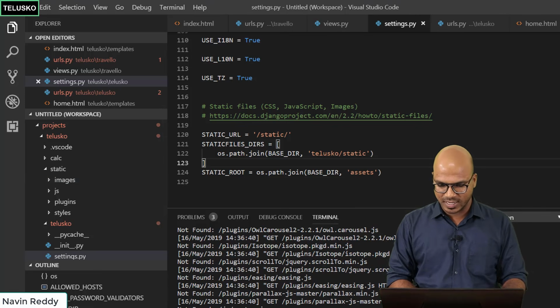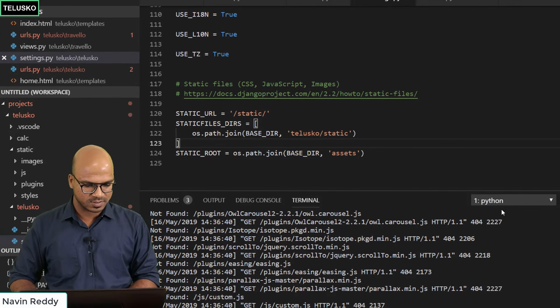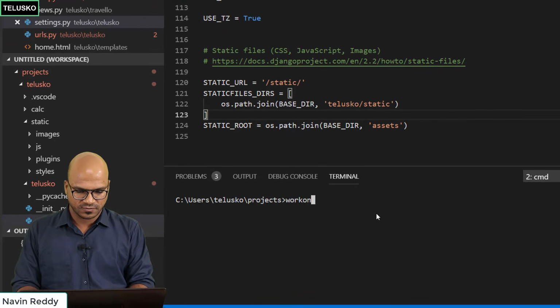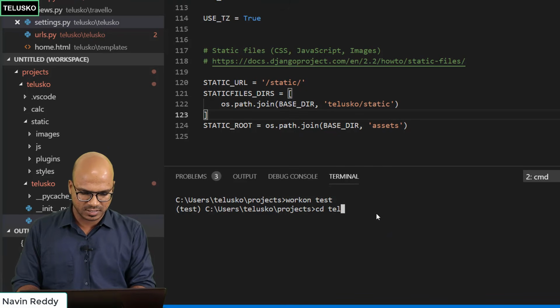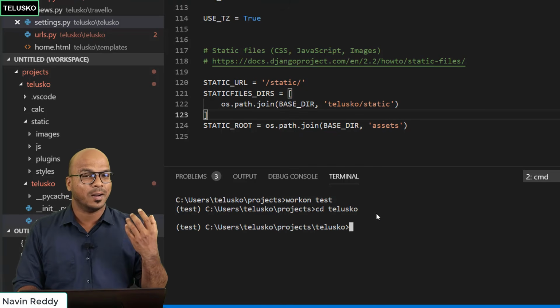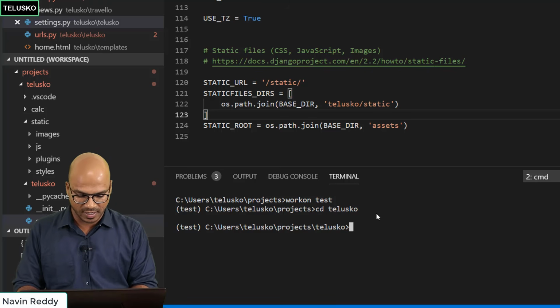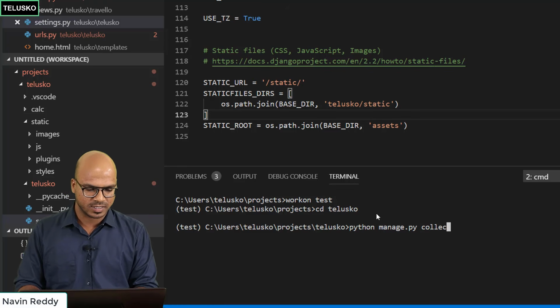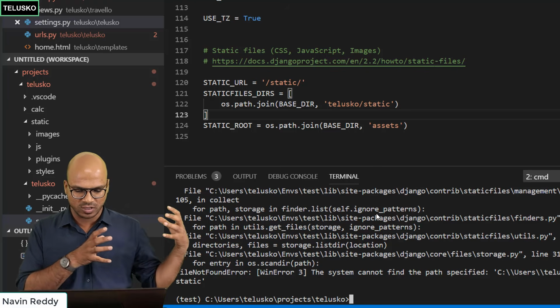And the way you can do that is by, okay, let me just pick up some other CMD, and here we'll do that. So we'll say cls. First of all, let me just work on test, cd Telusko. So we have to pass a command if you want to create a folder. And the command is, again, you have to say python manage.py. We know for anything we will use this file. There's a specific command which is collectstatic. The moment you do that, it will collect all the files.